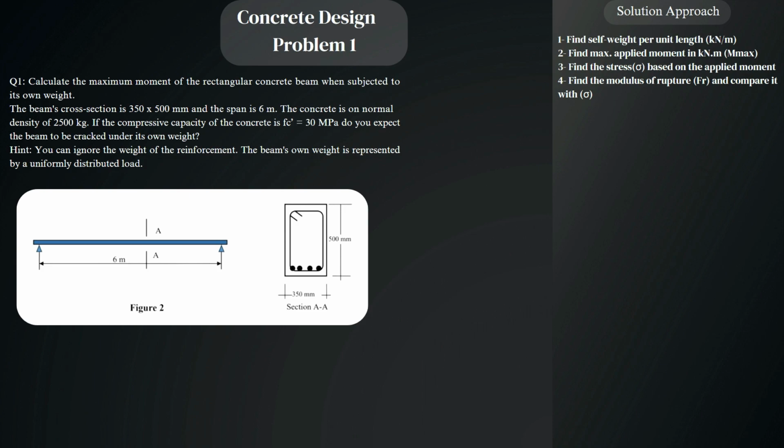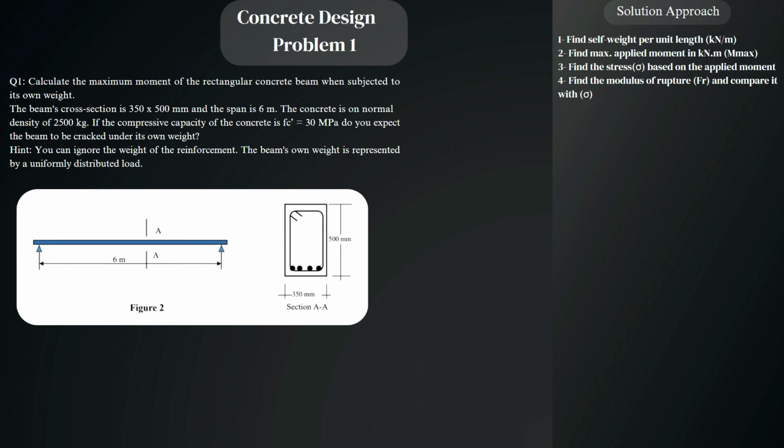The problem asks us to calculate the maximum moment of the rectangular concrete beam when subjected to its own weight. The beam's cross-section is 350 by 500 mm and the span is 6 meters. The concrete is of normal density, 2500 kilograms per cubic meter. If the compressive capacity of the concrete is 30 megapascals, do you expect the beam to be cracked under its own weight? We have a hint here. You can ignore the weight of the reinforcement. The beam's own weight is represented by a uniformly distributed load.